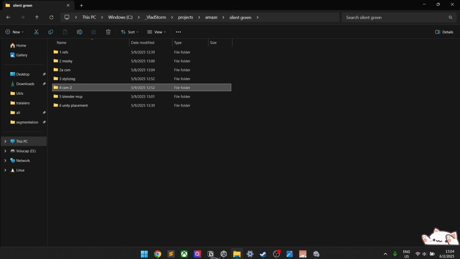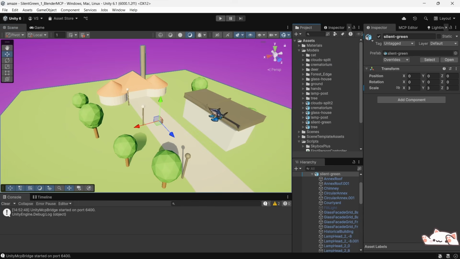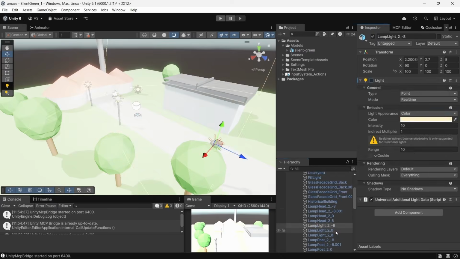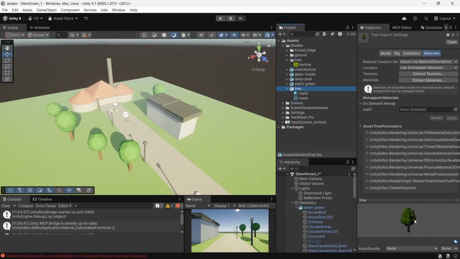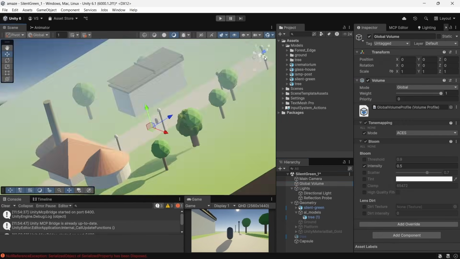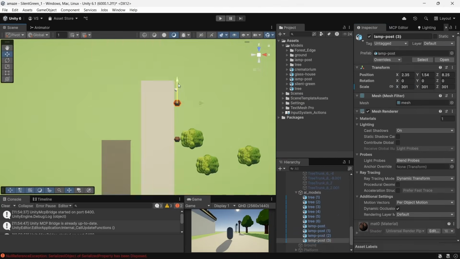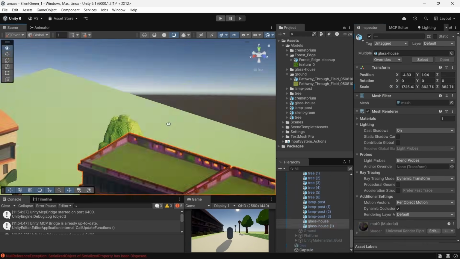And if we go now to our Unity, we can see we have this scene which was generated by Blender MCP. Now we're going to basically replace every object here with a corresponding model. I'm placing one by one the different models which were in the Blender MCP scene with the more detailed versions. As you can see, the final scene we're going to use in the game will look more detailed and more precise.